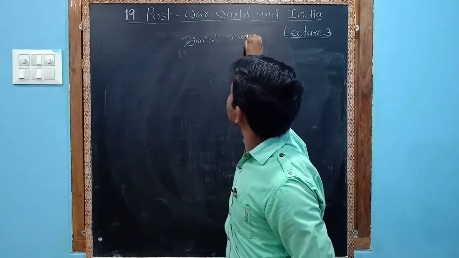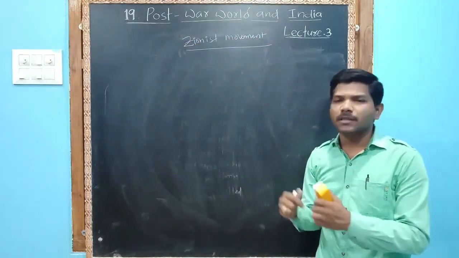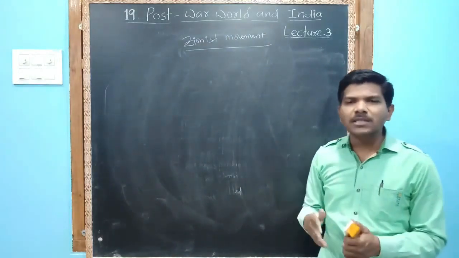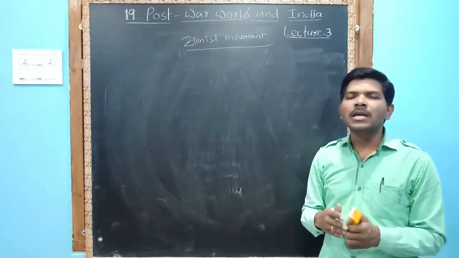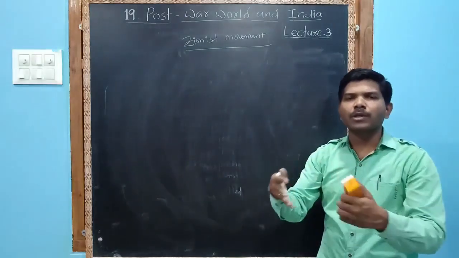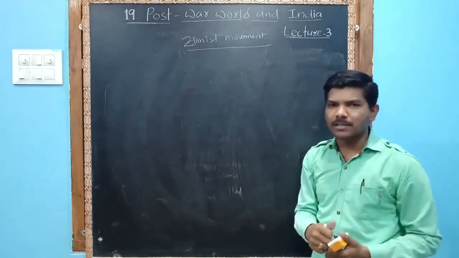Zionist movement. What is the Zionist movement? It is a movement that emerged among the Jews, aimed at uniting all the Jews. They wanted to unite all the Jews across the world to go back to their place.